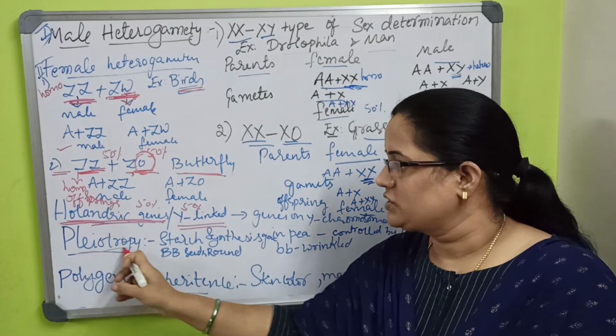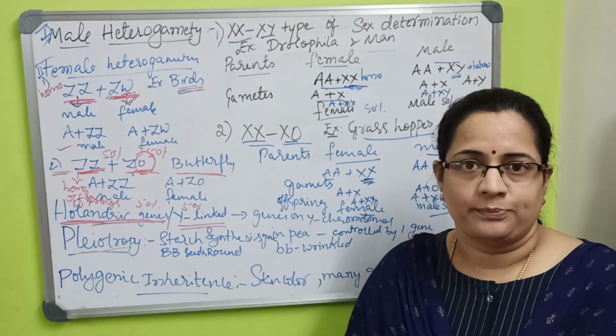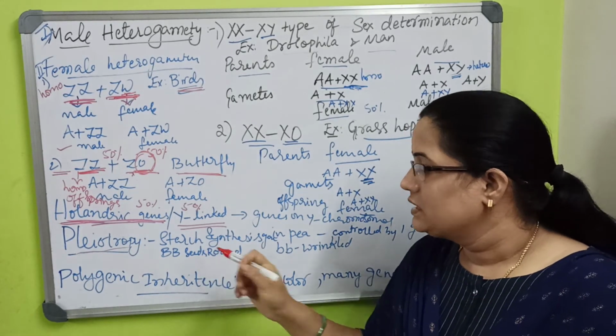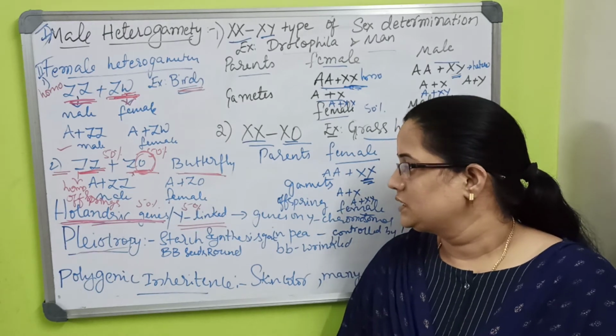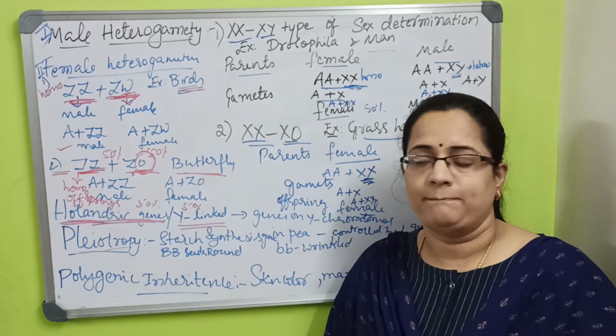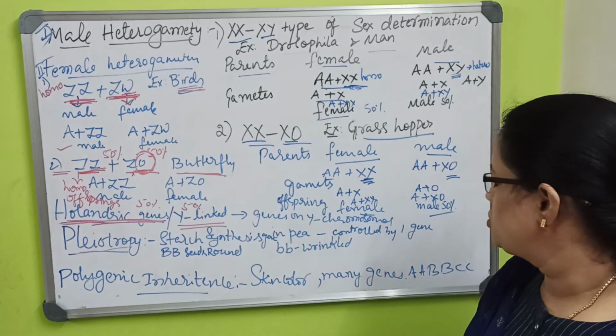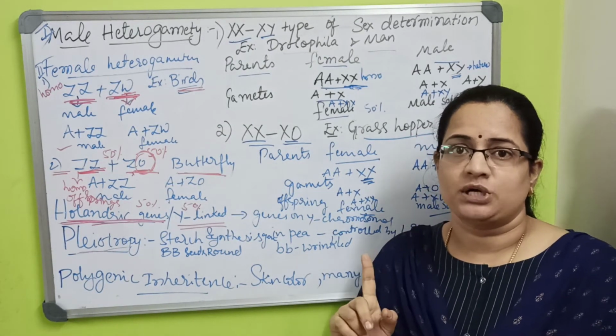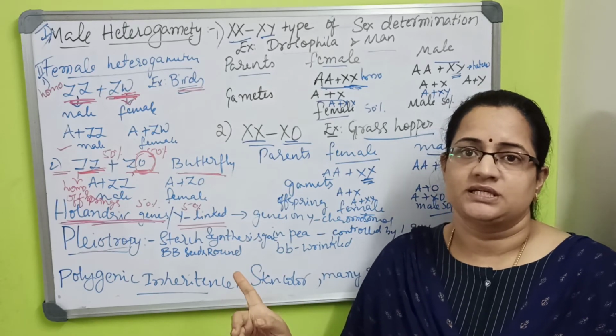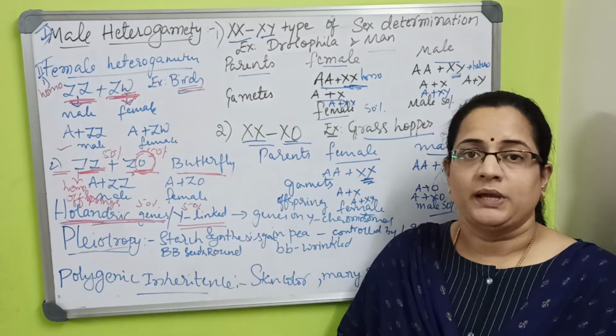The next question was pleiotropy. In the pea plant, like Mendel's, starch synthesis is controlled by a single gene. The single gene is responsible for starch synthesis in the pea plant.